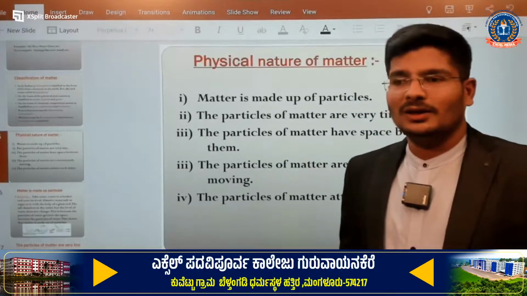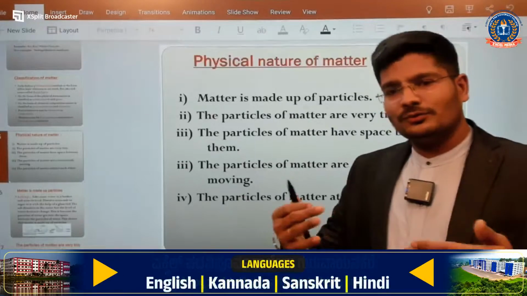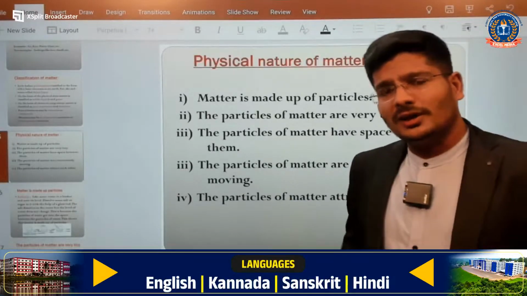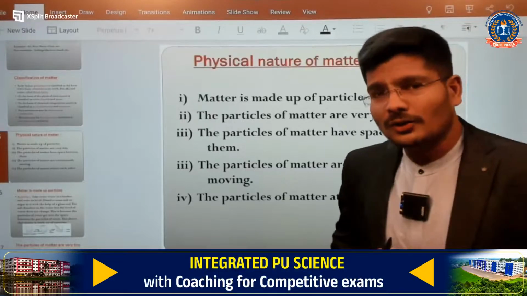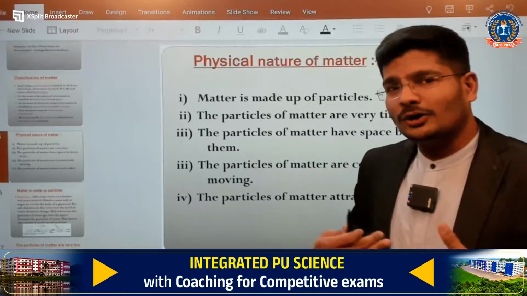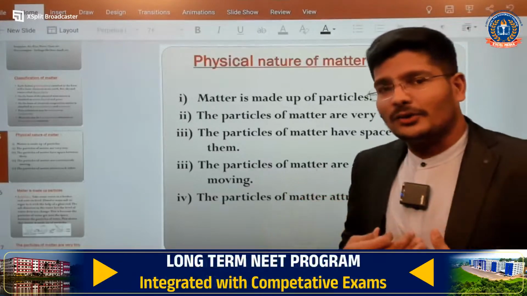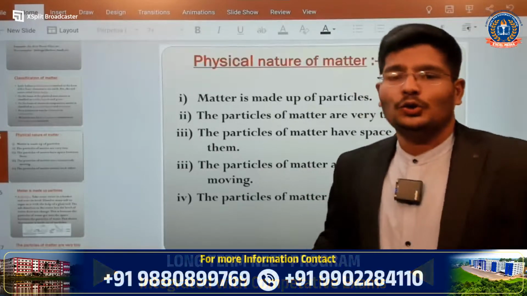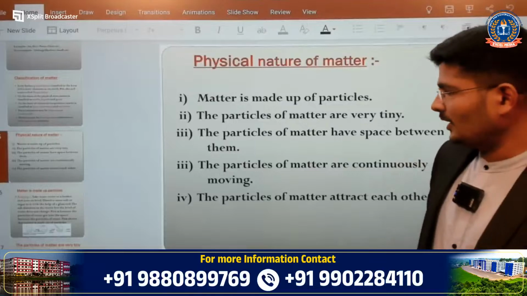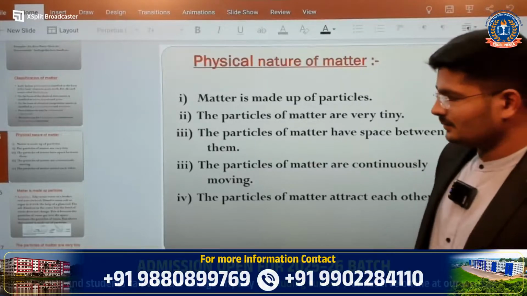We will feel like that. So there should be some sort of force of attraction, and because of that we live in this world. We also consider ourselves as matter. Why? Because, as I have already told you, I also have mass and I occupy space in this universe. I hope you understood. Okay, can we go to the next slide? Yes.